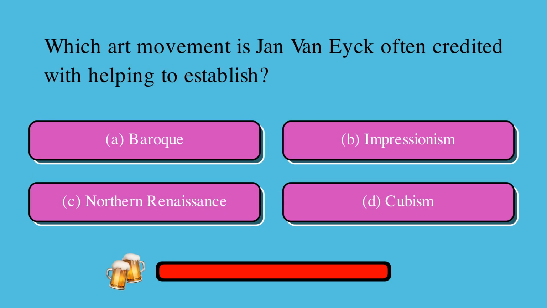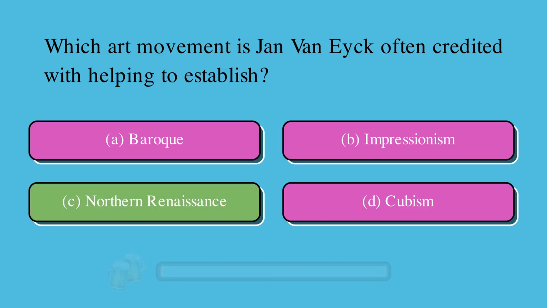Which art movement is Jan Van Eyck often credited with helping to establish? Is it A. Baroque, B. Impressionism, C. Northern Renaissance, or D. Cubism? The correct answer is C. Northern Renaissance.